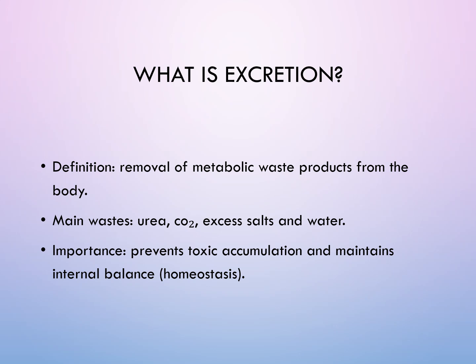When the nitrogenous waste product, which is formed after metabolism in the body, is removed, it is called excretion. The main waste products that are produced in the body, which are nitrogenous and to be excreted, are urea, carbon dioxide, excess salt. So all these are removed by the process of excretion. Now why is it important? It is very important to remove these waste products, as their accumulation may lead to toxic generation in the body.